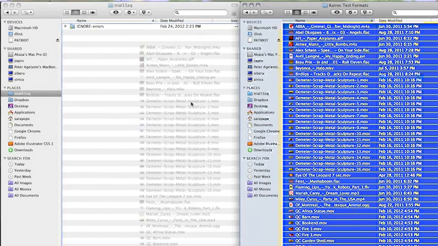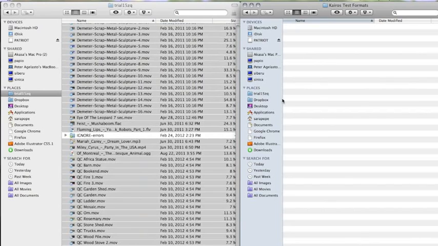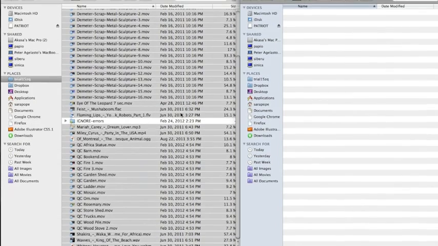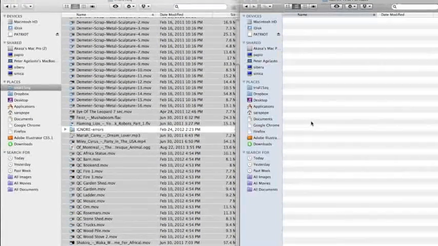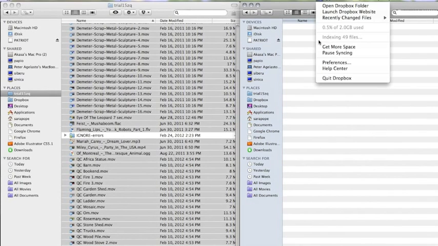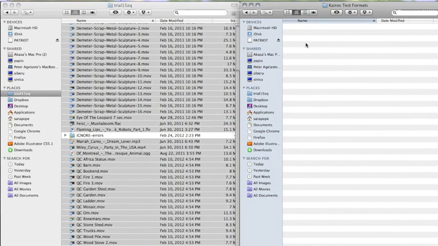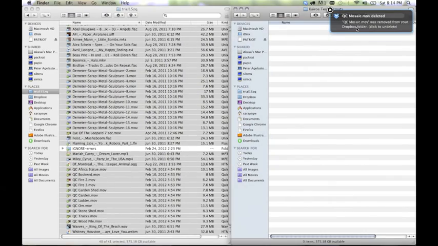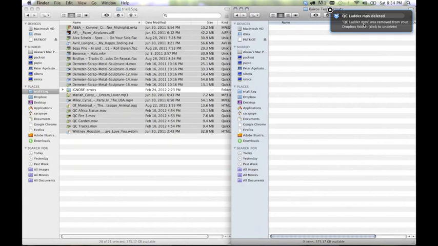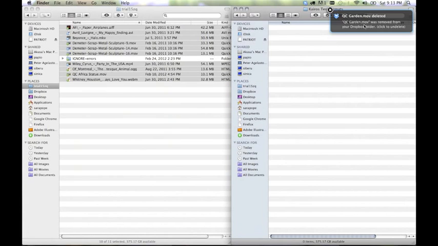So what we're going to do today in our screencast is drag over 49 files into Kairos. I've dragged them into a Dropbox, which Kairos has integrated with. You can get a Dropbox at dropbox.com. As you can see, Dropbox is indexing all 49 of our files. Now, they're being sucked into Kairos one by one, and each file is being deleted by Kairos from the Dropbox.